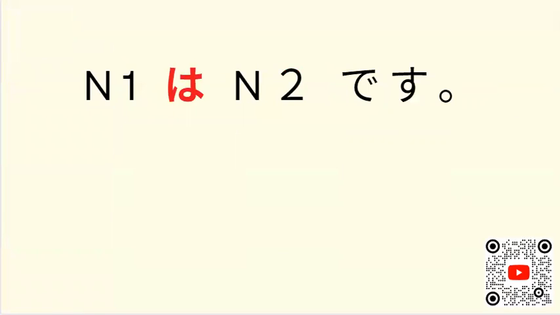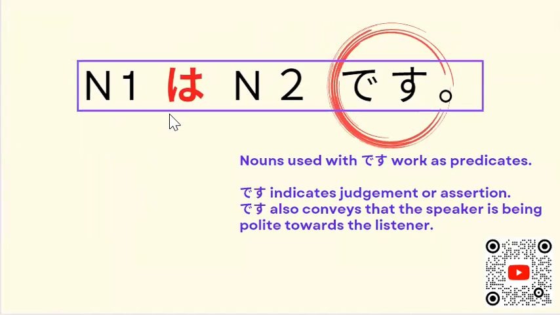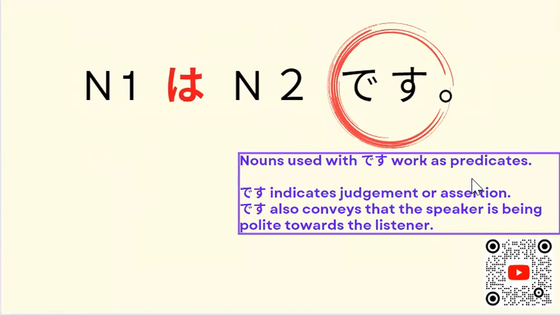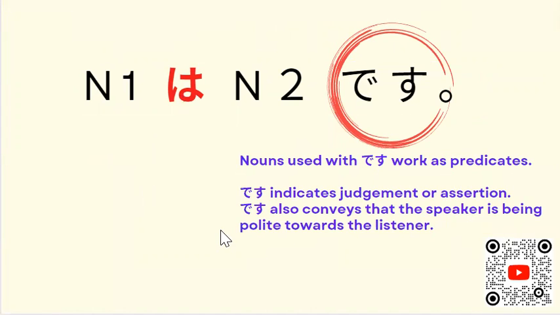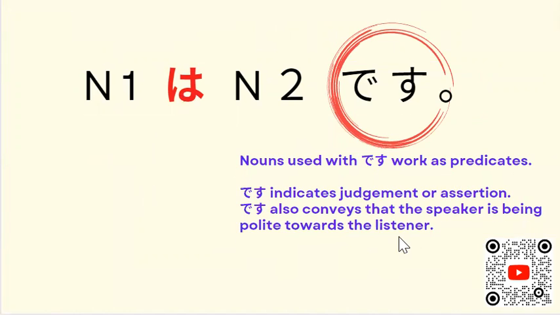Any impression, 皆さん? So please don't forget the des and the particle wa. So は is pronounced or read as wa, and then the des functions as a predicate, indicating judgment or assertion, and then des also conveys that the speaker is being polite towards the listener.